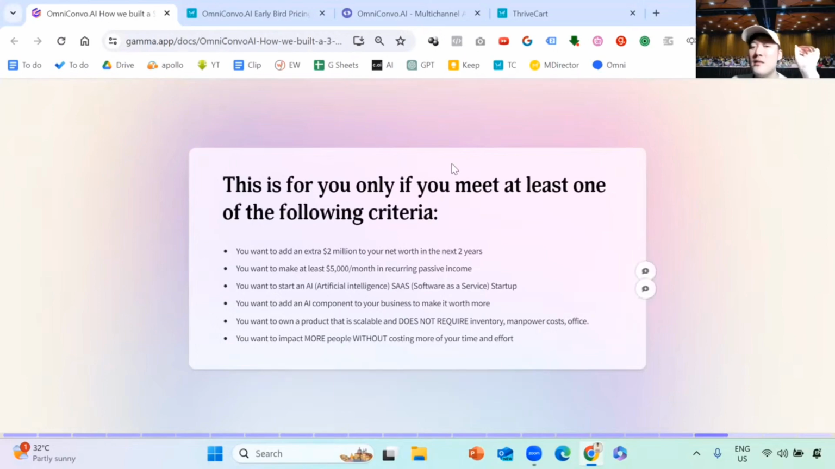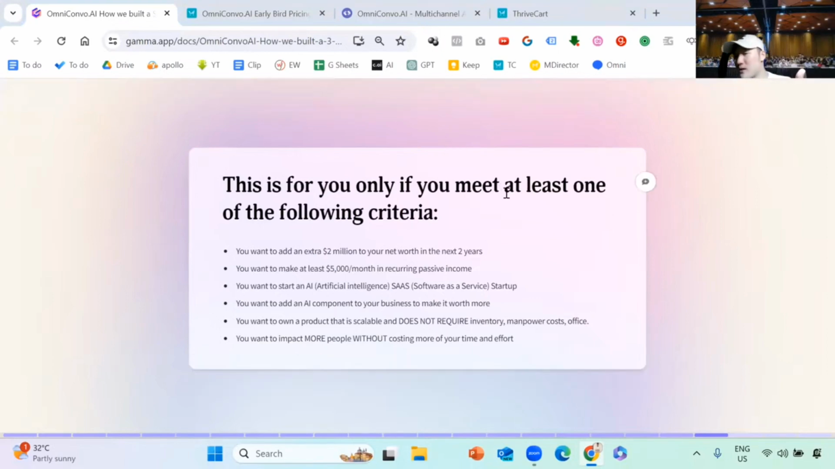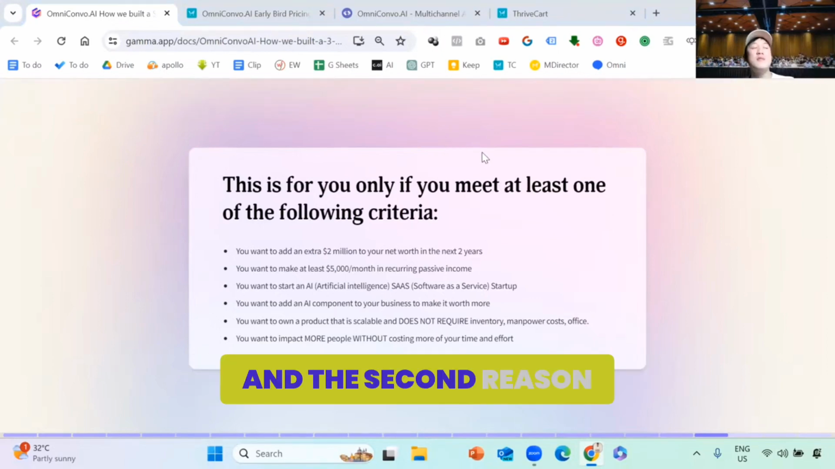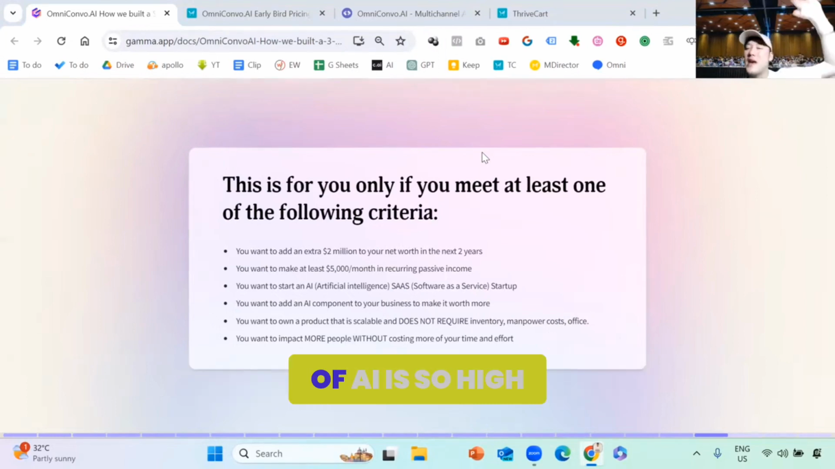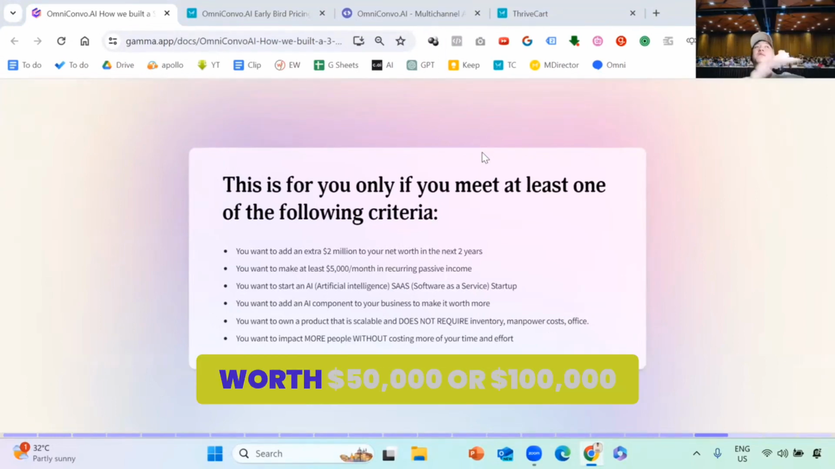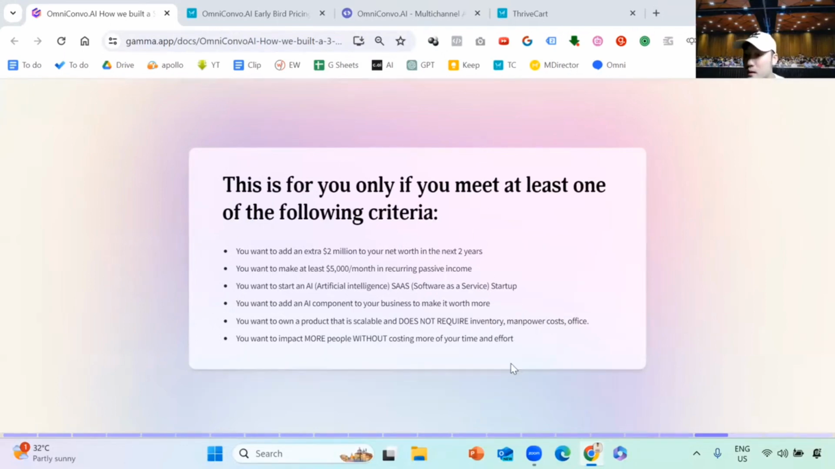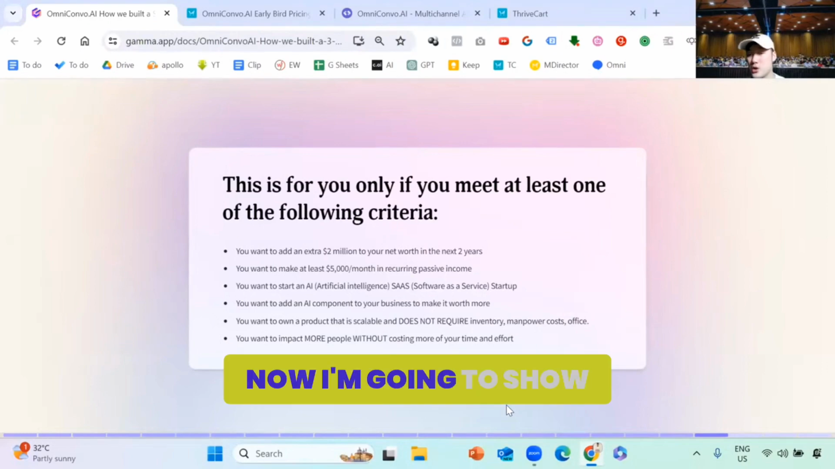And the reason why we can do that is because the heavy lifting is already done. That's one, okay? So it's already done for you, right? And the second reason why you can do that is because the perceived value of AI is so high. Okay, the perceived value of building a custom AI for someone is worth 50K or 100K, and charging them 6K will be cheap to them. Make sense? Okay, so now I'm going to show you how to do that.